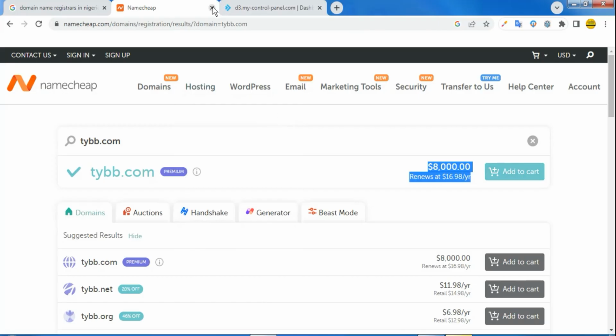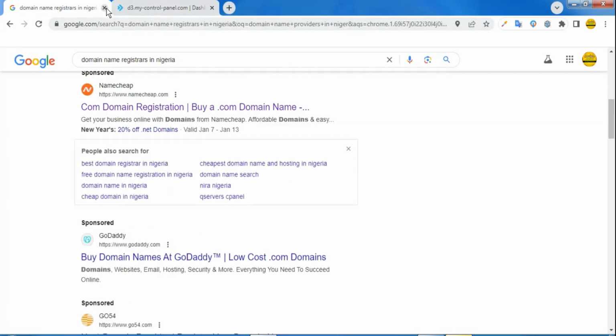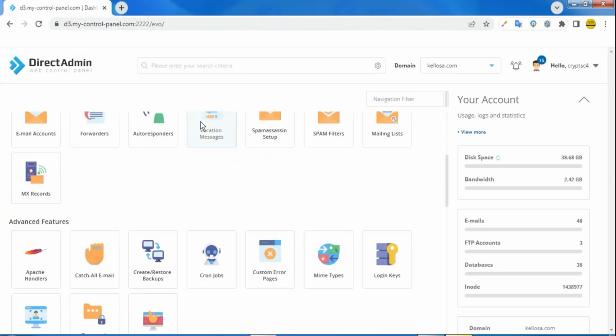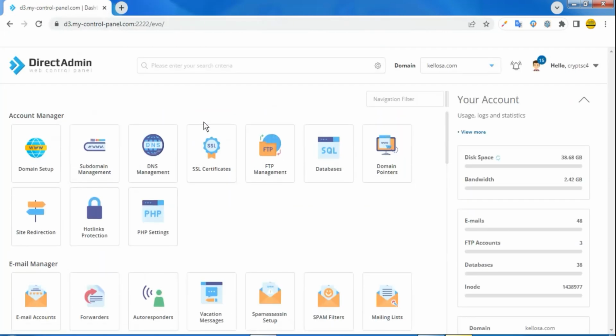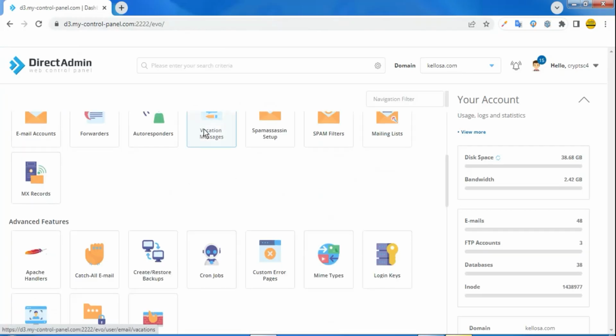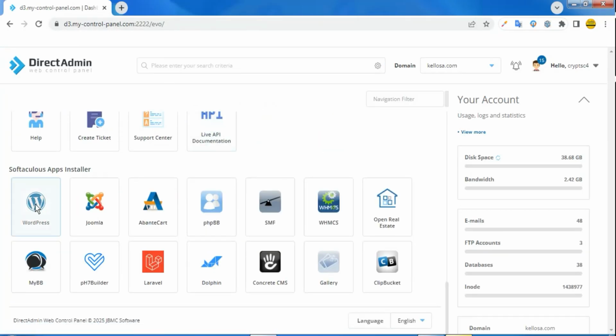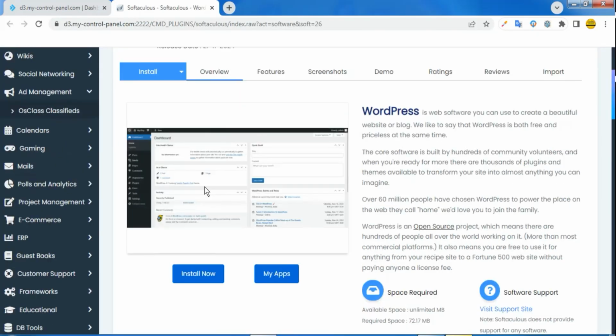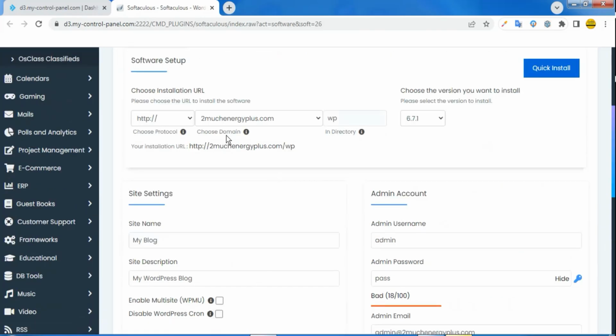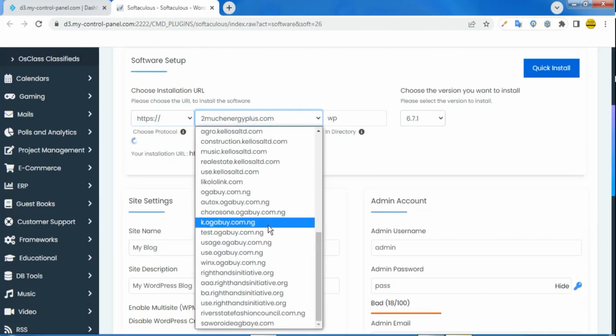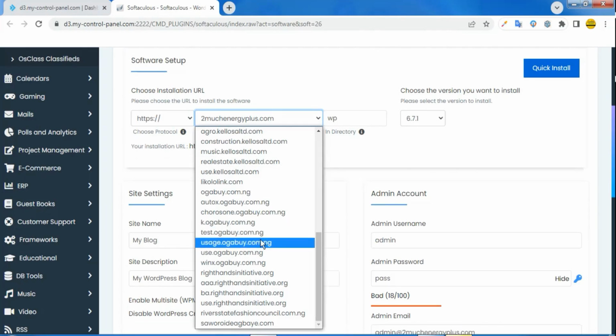After getting that too, the next thing you do is to go to your cPanel. I'm actually on a particular cPanel which I have for myself, and under the cPanel you simply go to the software area where you will be able to install WordPress. So stay tuned as we walk through that. Installing WordPress, I'm going to click on this install, and I have actually prepared a particular subdomain which you are going to be using for this tutorial.